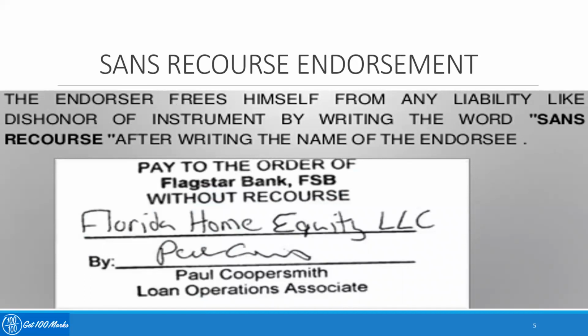The third one is sans recourse endorsement, which says that the endorser frees himself from any liability like dishonor of the instrument by writing the words sans recourse after writing the name of the endorsee. So the endorser says that, once I have given the instrument by giving proper endorsement, I'm freed from all kinds of liabilities arising out of that particular payment. For example, pay to the order of Flagstar Bank. Once the payment is made against the Flagstar Bank's presentation, the endorser is freed from all the liabilities. That is what is known as a sans recourse endorsement.